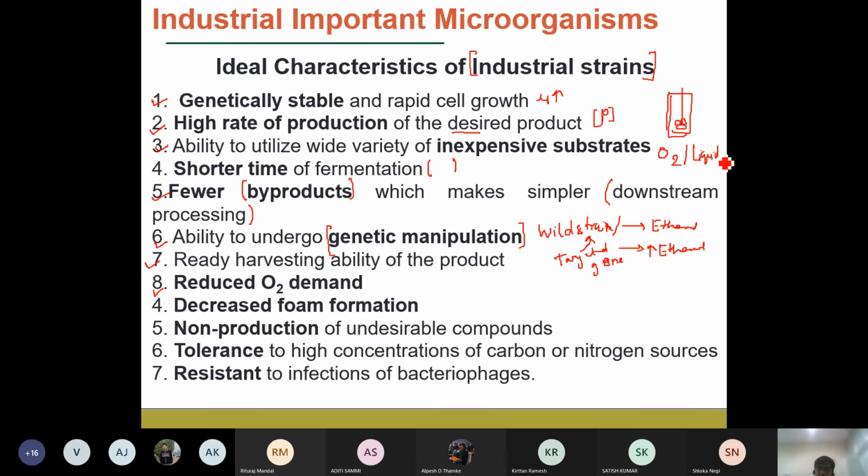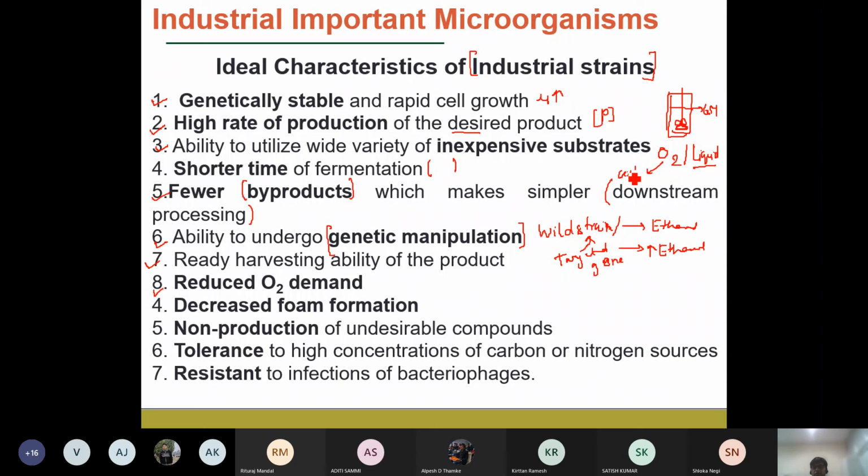We know that gas is not so soluble in the liquid component, for example the growth media in the fermentation system. When you are sparging the oxygen from the bottom of the tank, the oxygen will solubilize first in the growth media, and then that solubilized oxygen is taken up by the cells.